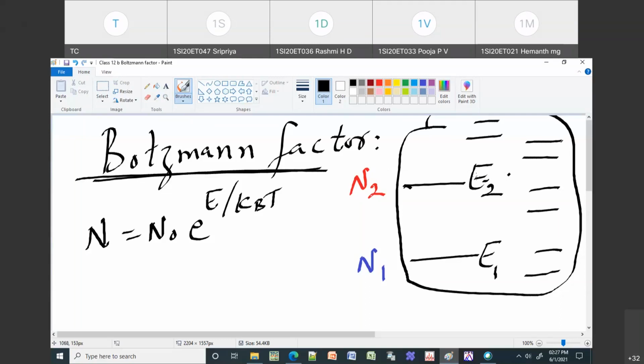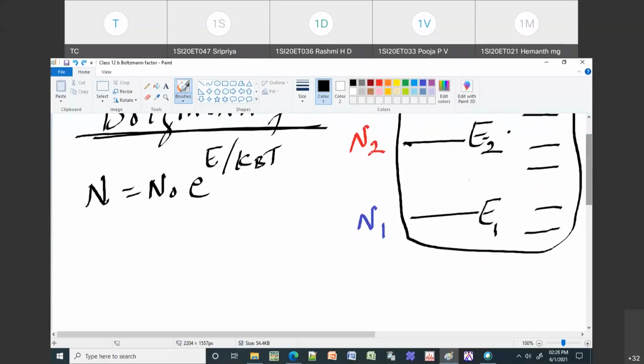This is like, if there are 52 students in the class, then N1 is the number of boys and N2 is the number of girls, or N1 is the number of girls and N2 is the number of boys. I just start counting how many boys and how many girls there are, and that is represented by N1 and N2.